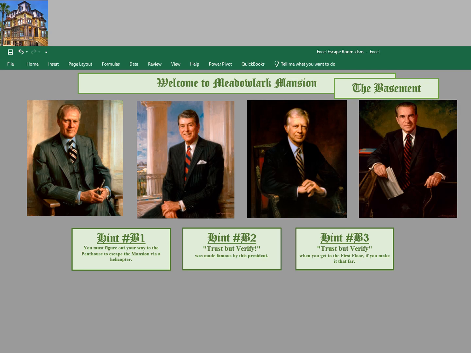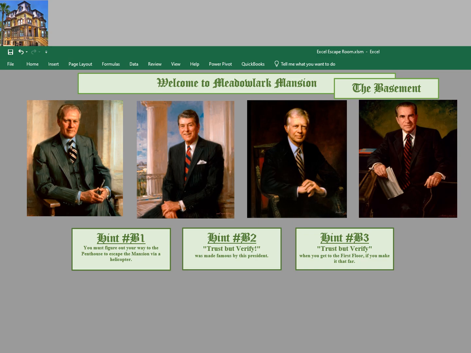So first up, we are in the basement. And what we have here is some hints that we will give the students. One of the big hints is trust but verify. This is a popular expression in accounting, and we use it a lot in audit where we trust, however, we have to verify. This expression was made famous by this president in the 1980s, and it had to do with the Cold War. Trust but verify.